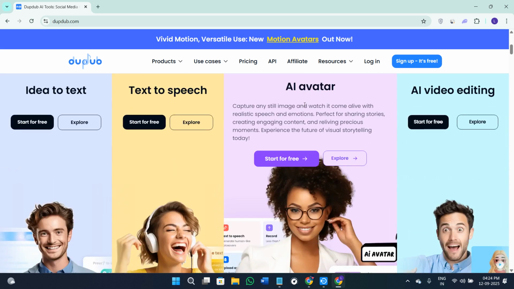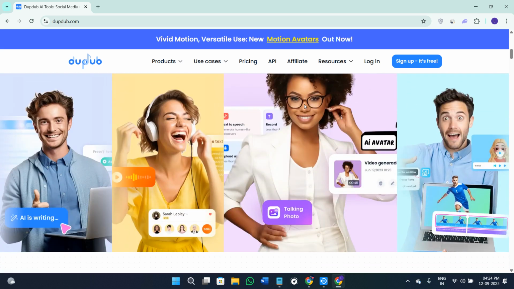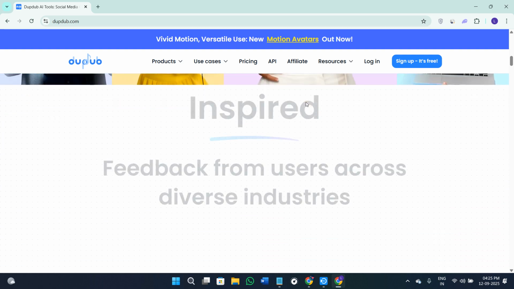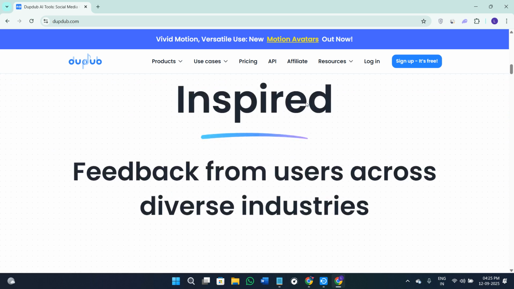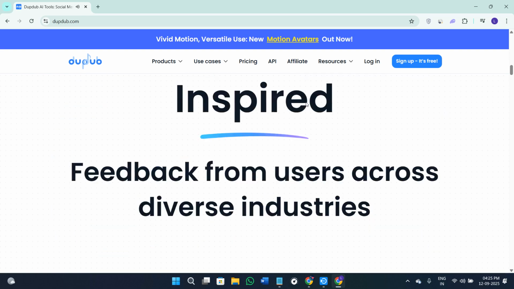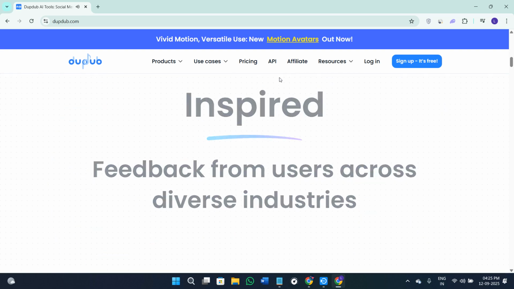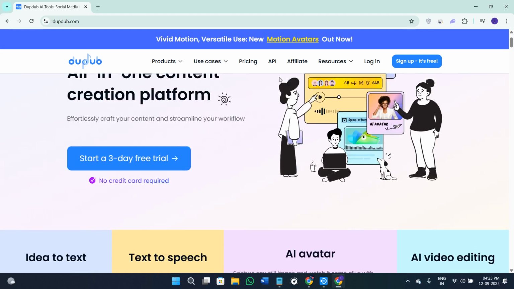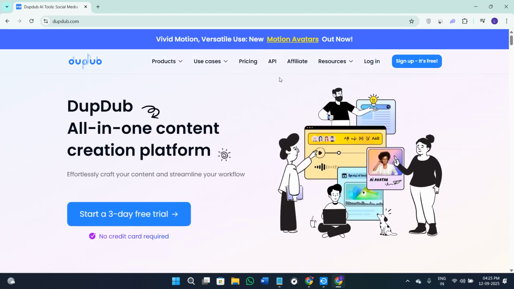If you want the full control, you can even clone your own voice with it so that your projects always sound like you without recording every time. But that's not all. DubDub also supports dozens of languages and accents that makes it perfect for reaching the audience worldwide. You can also adjust the pitch, the speed, and emotion to match the exact style that you want, whether it is the YouTube videos, podcasts, audiobooks, or even ads.